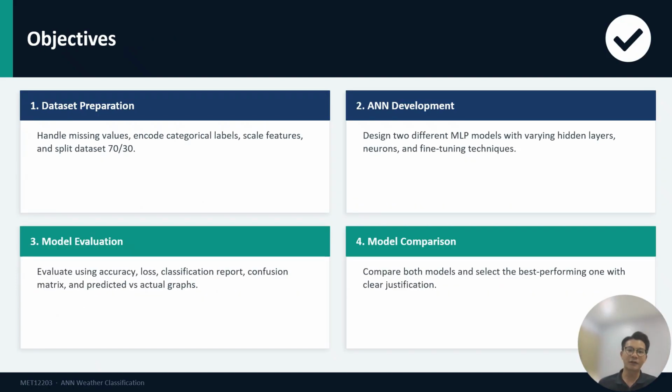We have 4 clear objectives. First, we prepare and pre-process the weather dataset by handling missing values, encoding categorical labels, normalizing features, and splitting the dataset. Second, we develop 2 ANN models using the multi-layer perceptron architecture with different configurations of hidden layers, neurons, and fine-tuning techniques. Third, we evaluate both models using multiple performance metrics. And fourth, we compare the 2 models and determine which one performs best.